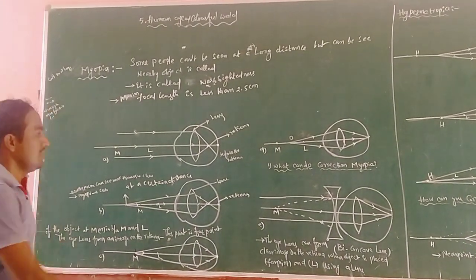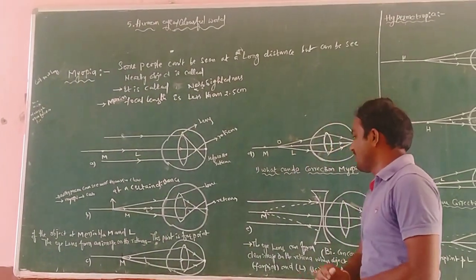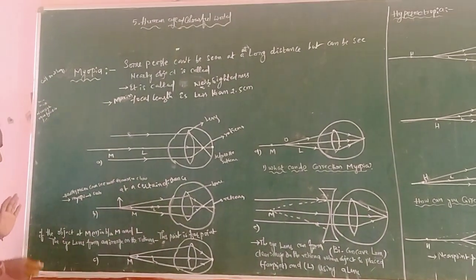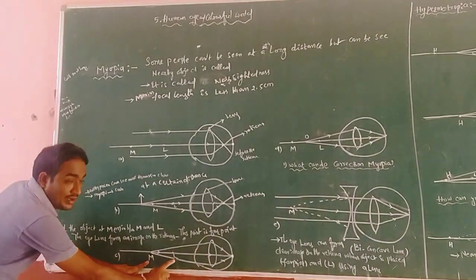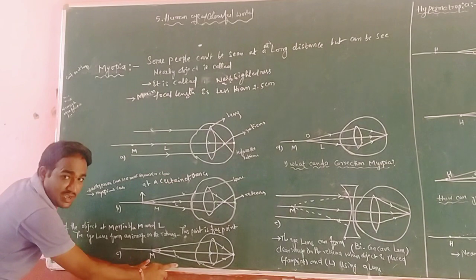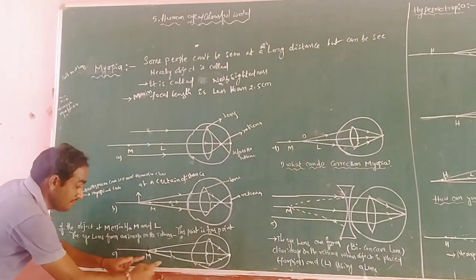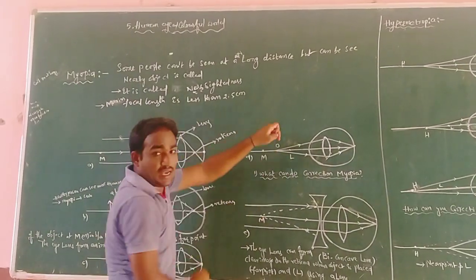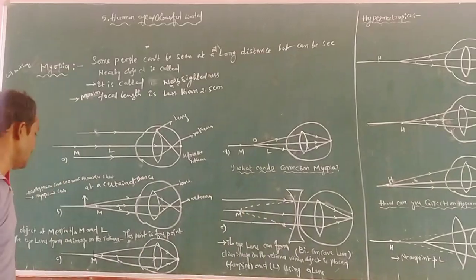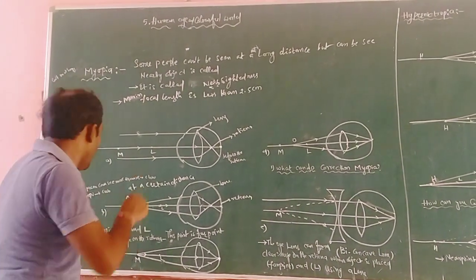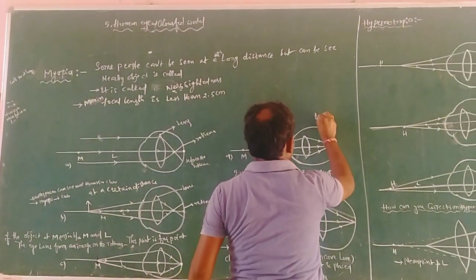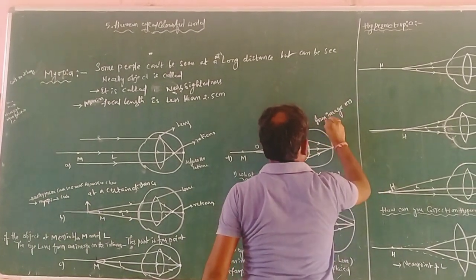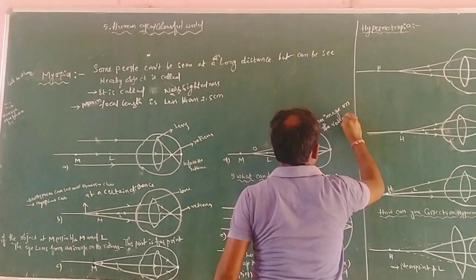And one more thing. Here, see this diagram. According to the object at M, the far point, and L, the least distance of distinction. But in between M and L, if any object is kept, it also forms an image on the retina.